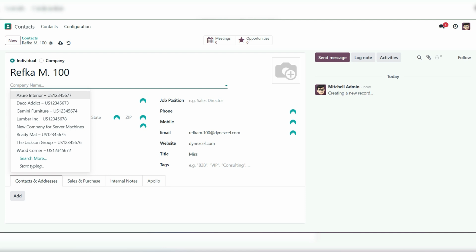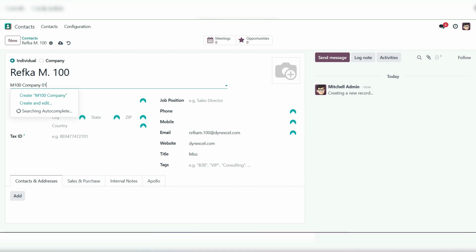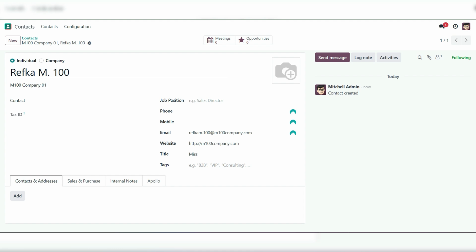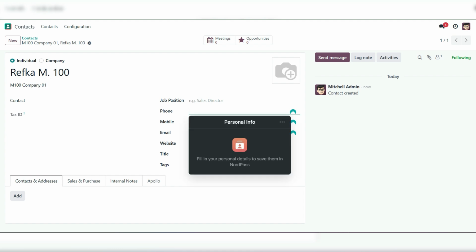Let's see, here I create M100 company 01. So this company I have created. The website I have mentioned is M100 company.com, and this one is also in this account, and save this one. Okay, so this is the individual record.